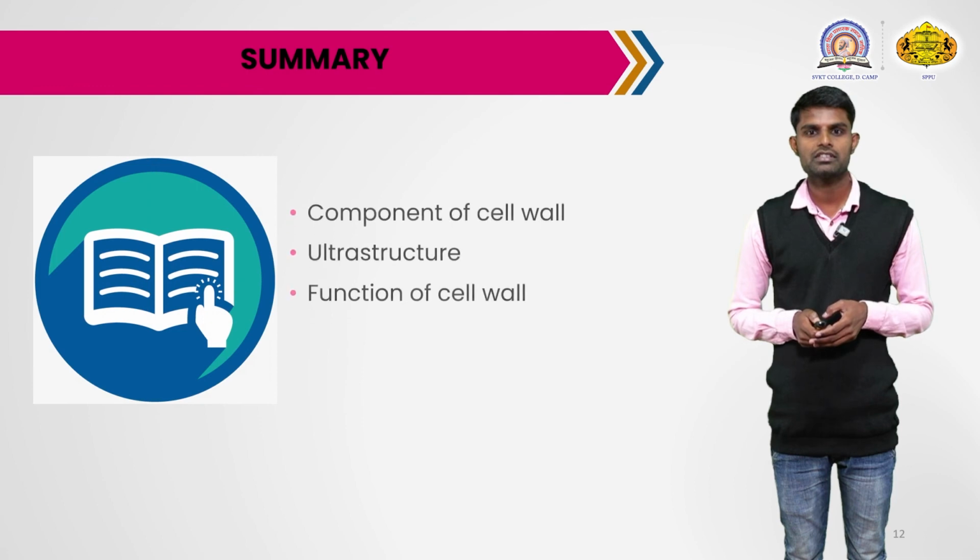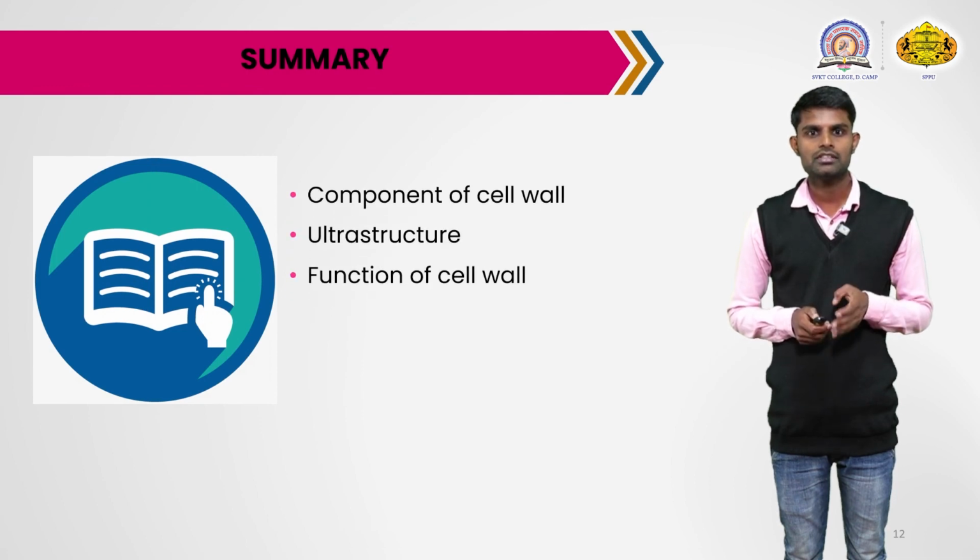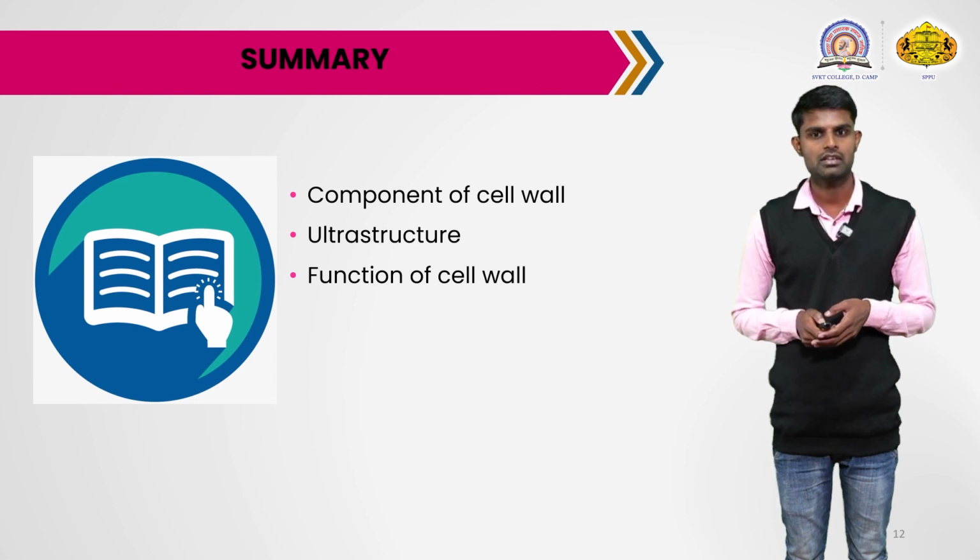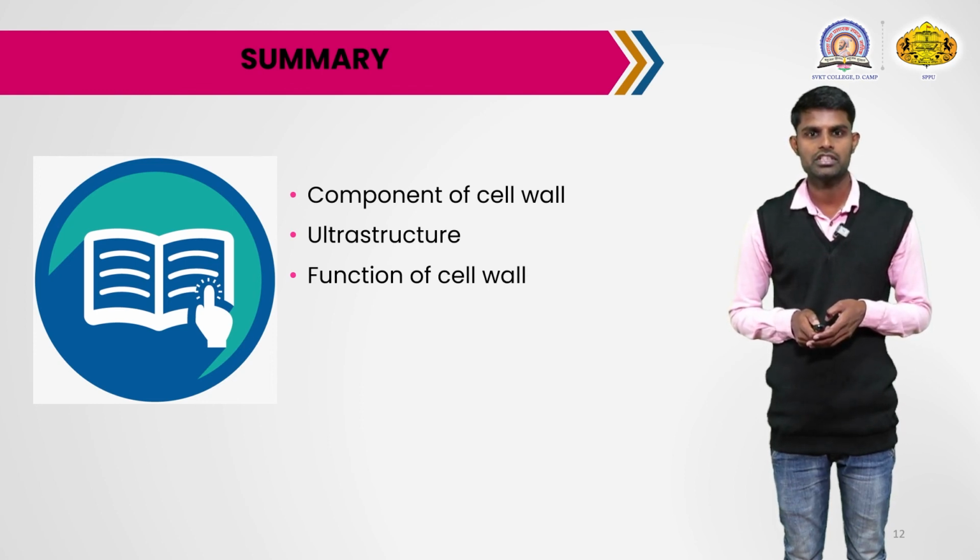The summary of today's session is here. In today's session, we discussed the components of the cell wall. There are four main components of the cell wall: the middle lamella, primary cell wall, secondary cell wall and tertiary cell wall. These main components of the cell wall were briefly described in today's session. We also briefly studied the ultrastructure of the cell wall and the functions of the cell wall. This is the summary of today's session. Thank you everyone.